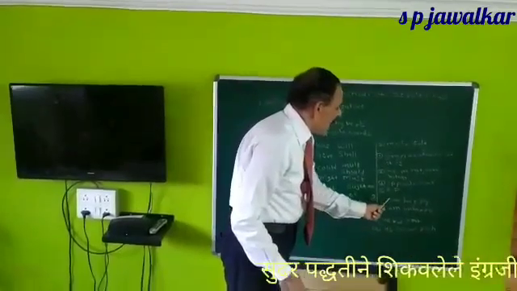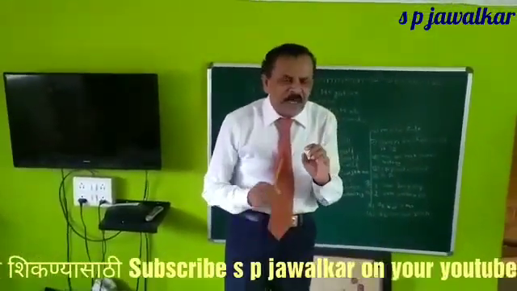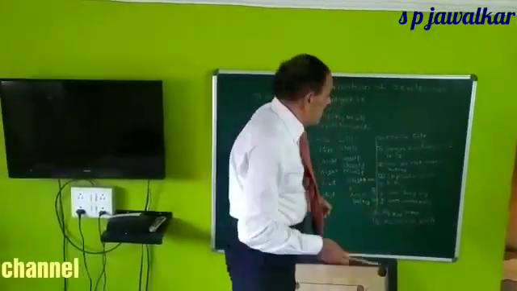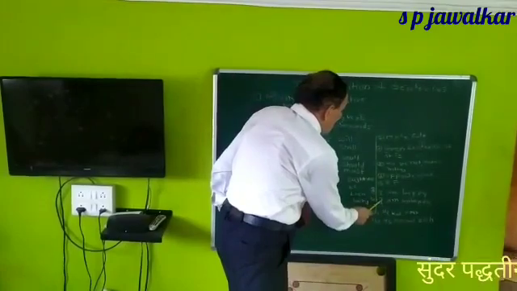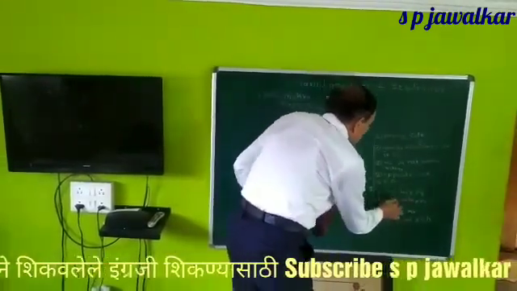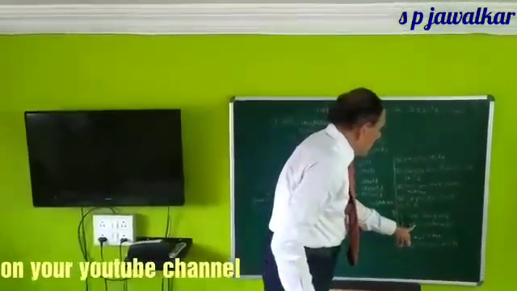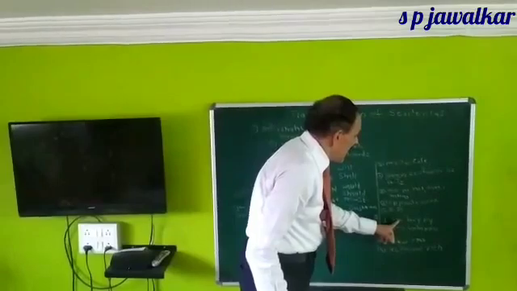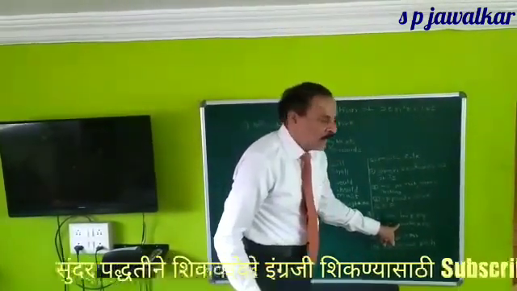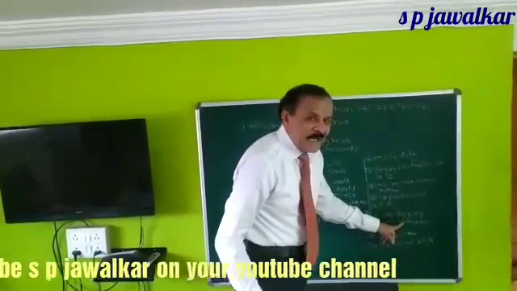Here I have given the two examples. One, I am happy. It's a very simple sentence: I am happy, meaning I am not sad. Here we have to put, purposely I have not written here not, but I am, and we must add here not, and the opposite word of happy is unhappy.